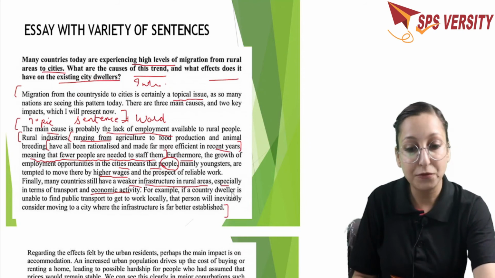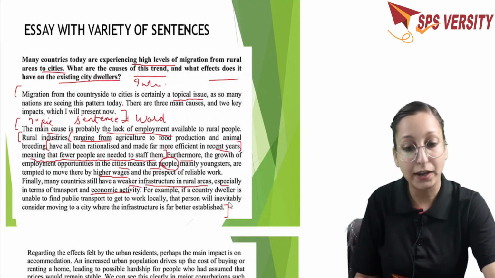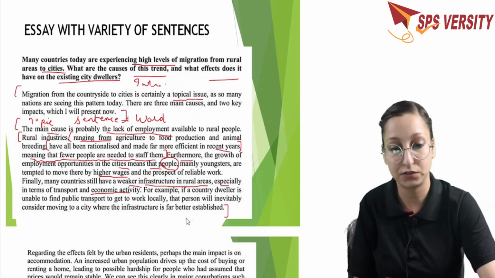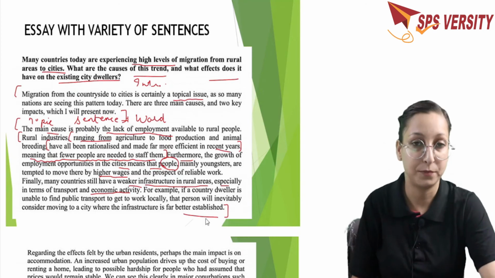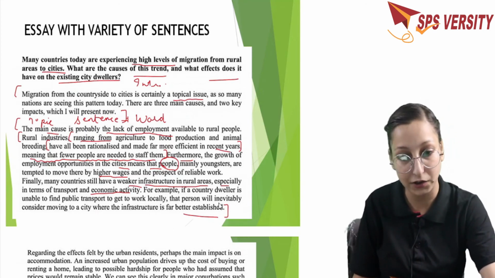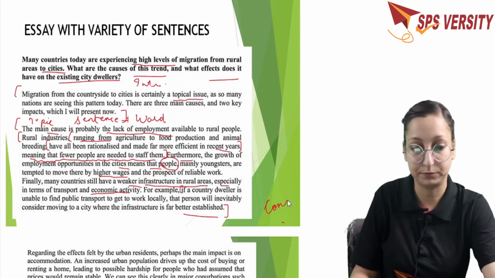For example, if a country dweller is unable to find public transport to get to work locally, that person will inevitably consider moving to a city where the infrastructure is far better established. So this is an example here, which is a very important part again for writing an essay here. And this is a conditional example here.